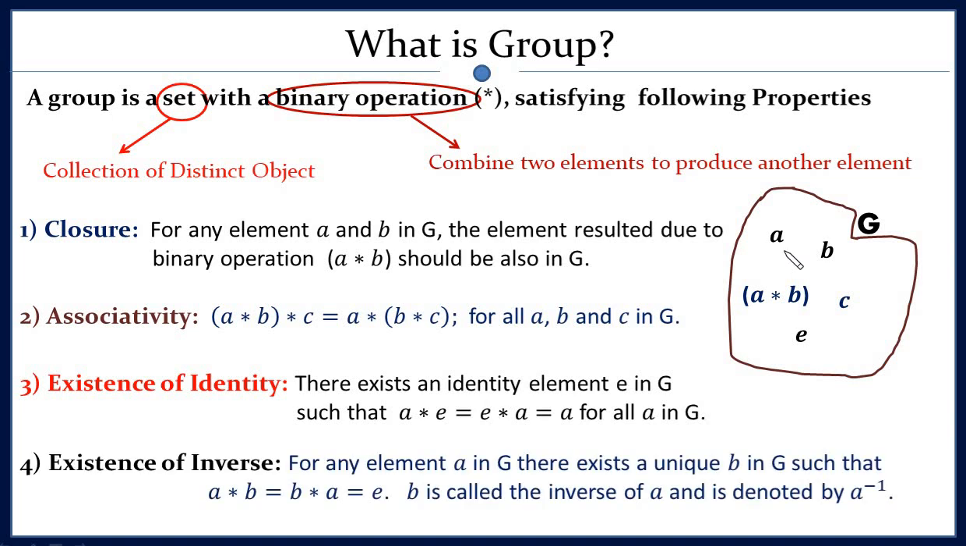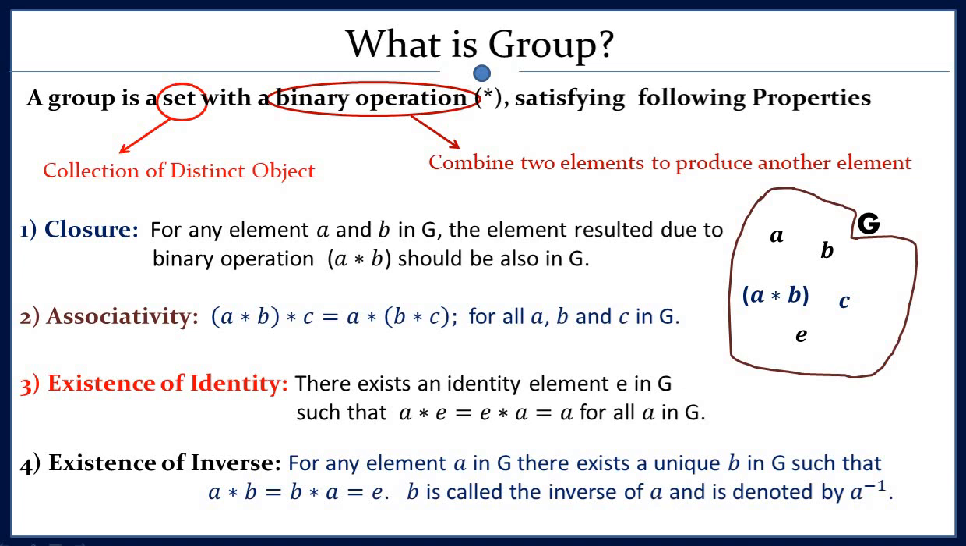Fourth and last one is existence of inverse. What it says: for any element A, there exists a unique element B in that group such that A star B will be equal to E, and B star A will be equal to E. What it means is, if you take any random element A, then you must have an element B such that if you take the binary operation between A and B, it will give you the identity element. In such a scenario, we will say B is an inverse of A or vice versa.